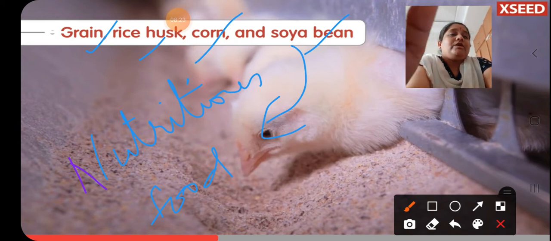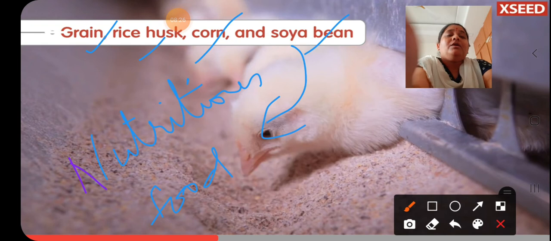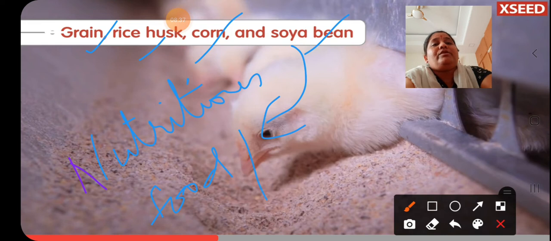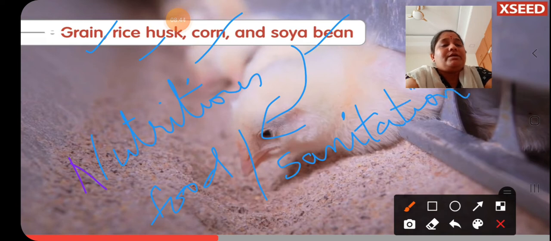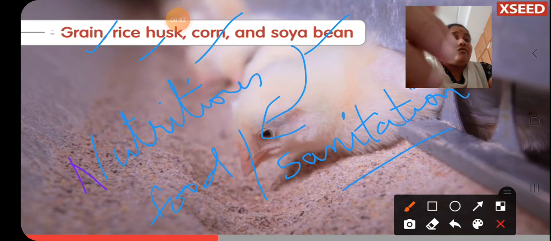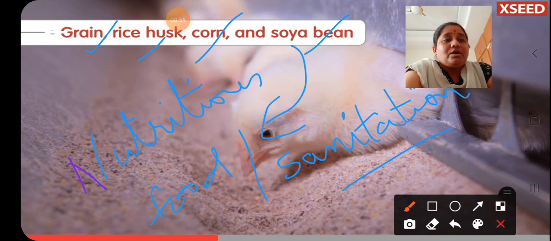So when you are doing this poultry farming, the first and foremost thing that you will keep in your brain is supplying nutritious food to the chickens. And the most important thing in the poultry farming is maintaining proper sanitation. Means keeping the poultry farm areas neat and clean, it's called your sanitation. Maintaining proper sanitation is also one of the best things that we should follow while doing the poultry farm.